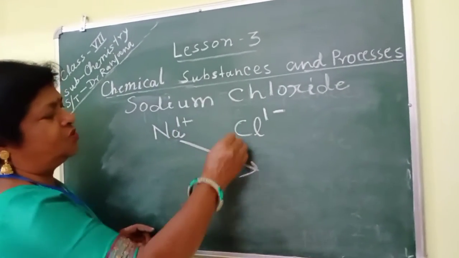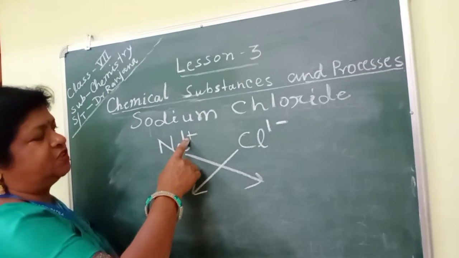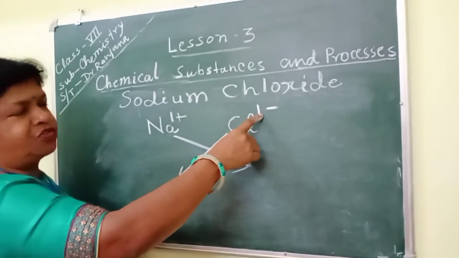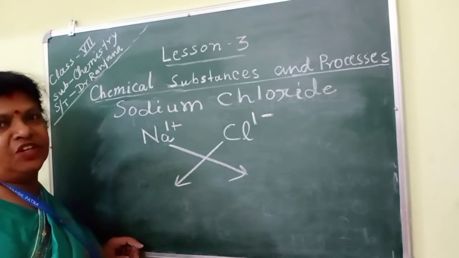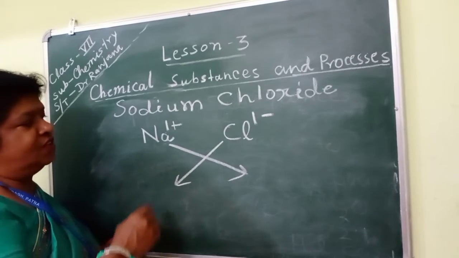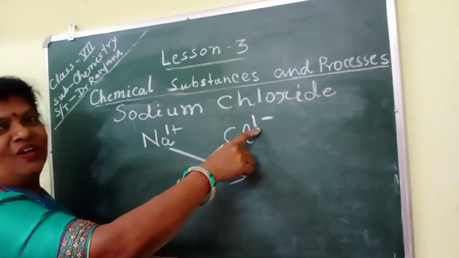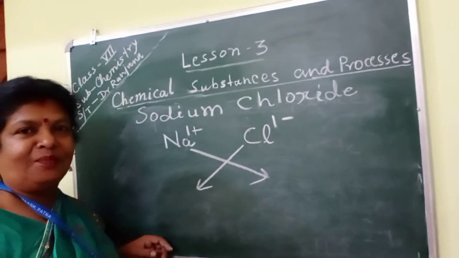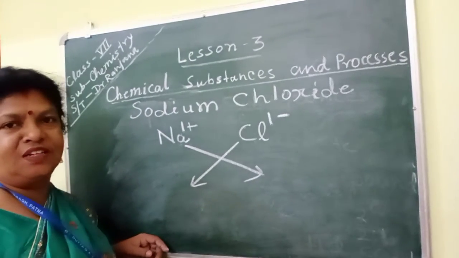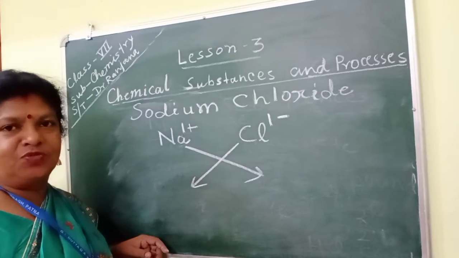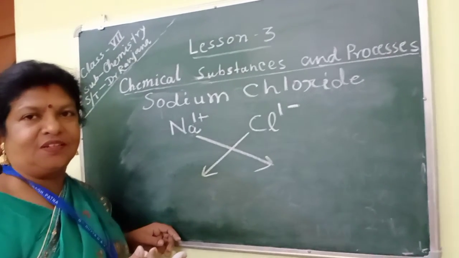You put an arrow, and these numbers, 1 here and 1 here, are known as the valency of the element or radical. So the valency of sodium is 1, and the valency of chloride is also 1. Valency means the combining capacity with another element or radical to form a compound.